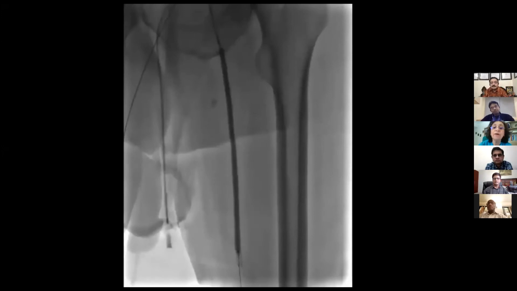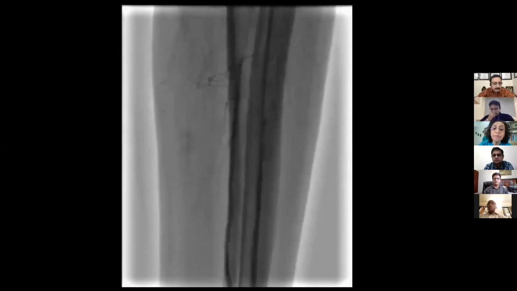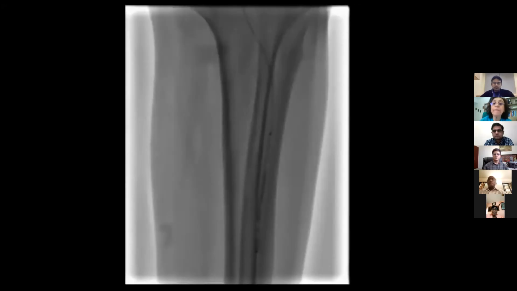Then we changed the vertebral catheter for a 4 French catheter on a 14 guide to cross the lesion in the leg arteries. And we dilated the anterior and posterior tibial arteries with a 2.5 by 80 balloon. The control is good, and we could see the opacification of the pedal arch.